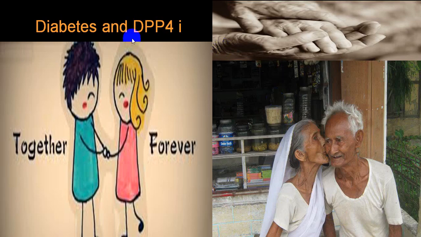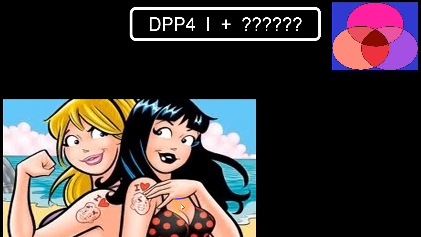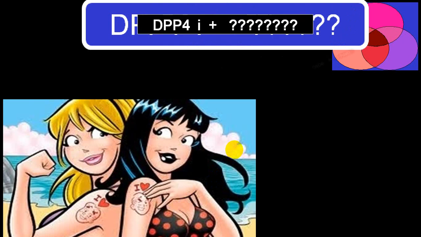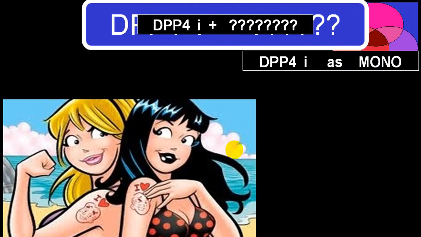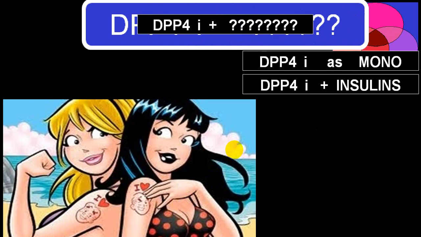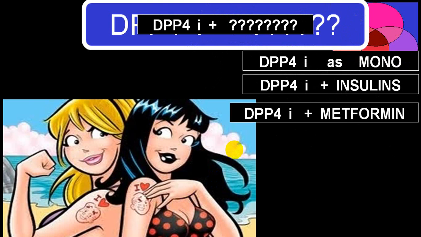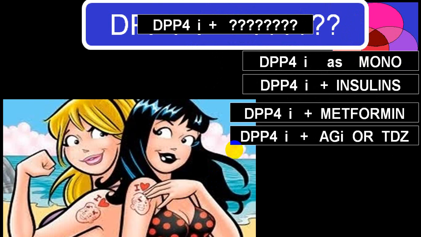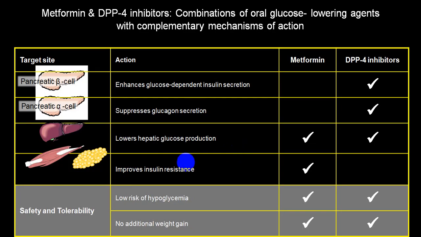Now we know that diabetes and DPP-4 cannot be separated. They work together. So they are together forever. You can see here they are together forever at any time. So best drug, yes. Why are they together? Because you can use DPP-4 as monotherapy, you can combine it with insulin, you can combine with metformin, you can combine with even alpha glucosidase inhibitor and even pioglitazones, etc.